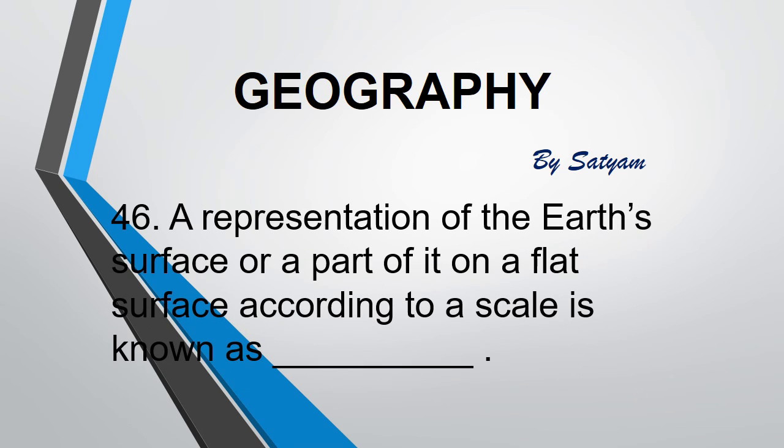The next question is, a representation of the earth's surface or a part of it on a flat surface according to a scale is known as dash. The answer is map. When we want to study only a part of the earth, country, state or district, maps are very useful as compared to a globe.